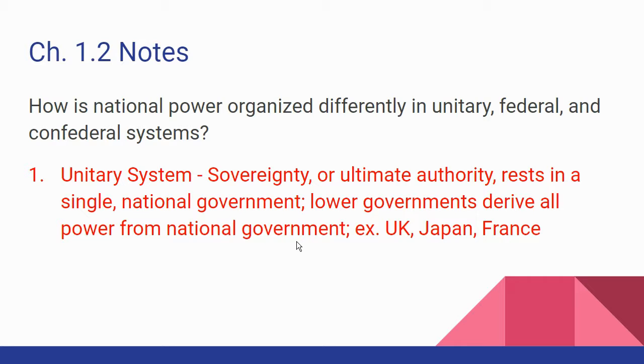In the United Kingdom, you have the parliament, and then they have local cities, and those cities have governments, but those governments can only operate as the national government tells them to do so. Japan and France are the same way, okay? So unitary, it's concentrated in one government. Notice the unitary, that's one government with all the power, and any smaller governments derive their power from that main government.